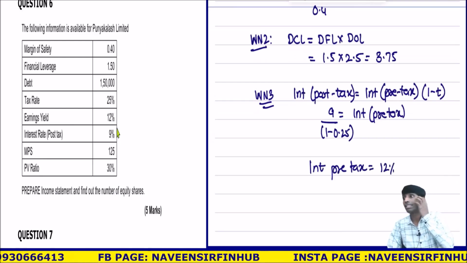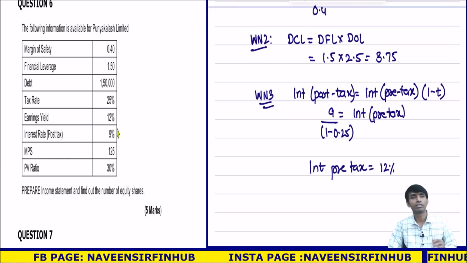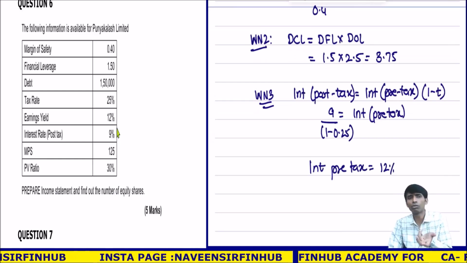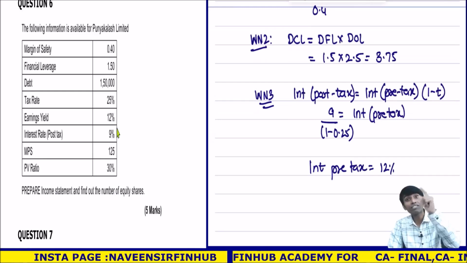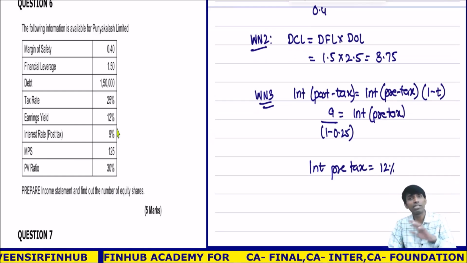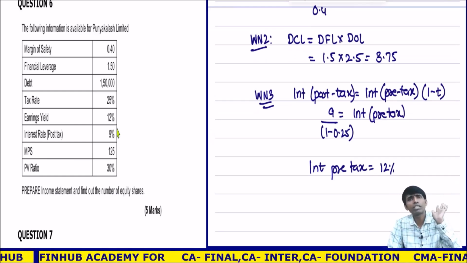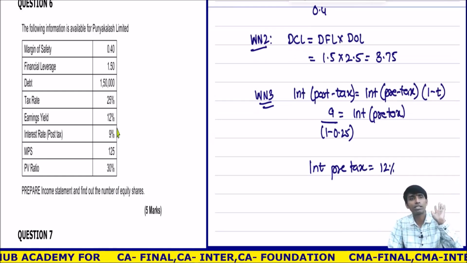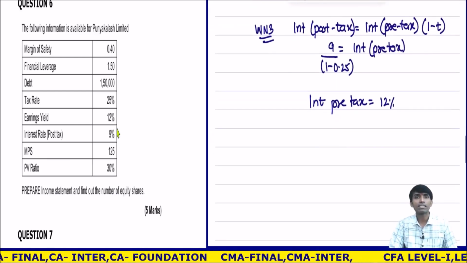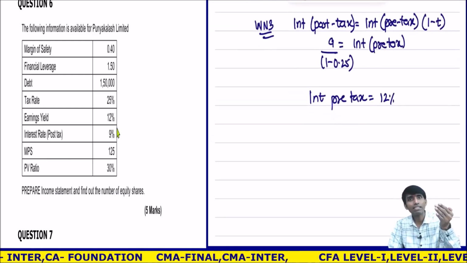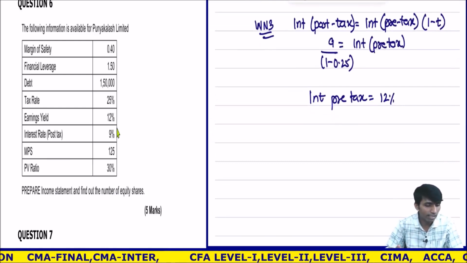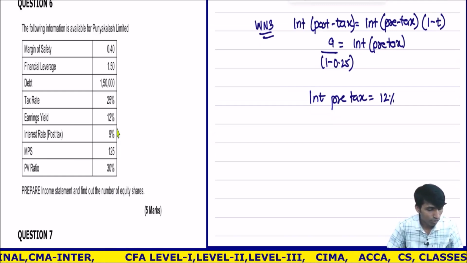12%. Here many people have gone wrong. Post tax is given, so I don't want post tax, I want pre-tax. Post tax is what we calculate in the WACC calculation, KD into 1 minus t. If it is already post tax, no need to do anything about the KD in cost of capital. But here we have to calculate pre-tax, because whenever you subtract interest from EBIT, it is pre-tax only, and you get the tax benefit right now. Okay, next.